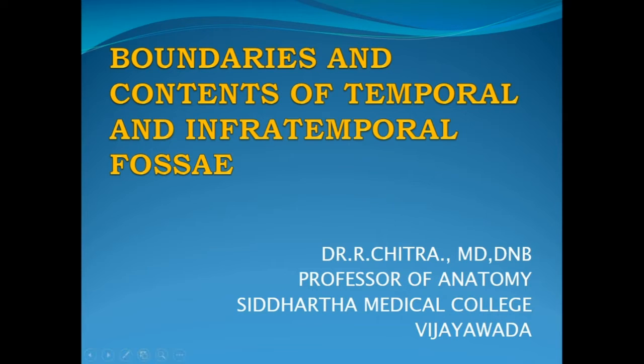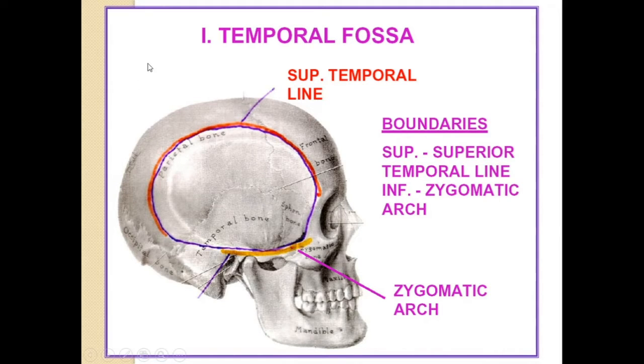Now we will move on to today's topic, temporal and infratemporal fossae. So this is the temporal fossa or temporal region, which is present above the external acoustic meatus, above and in front of the auricle. So that is the definition.